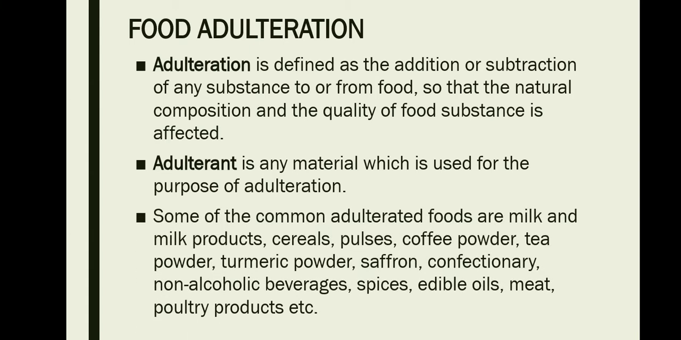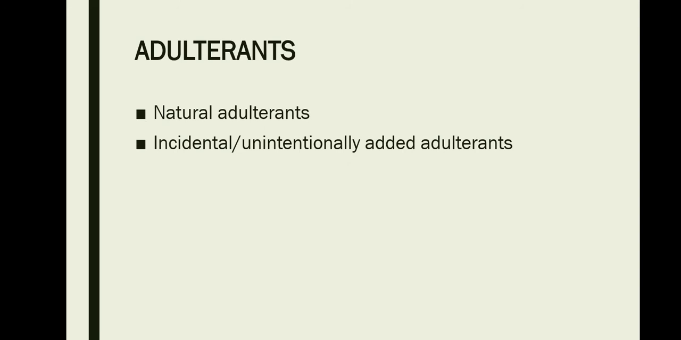Some of the common adulterated food are milk, milk products, cereals, pulses, coffee powder, tea powder, turmeric powder, saffron, confectionery, non alcoholic beverages, spices, edible oils, poultry products, and so on. Now, let's take a look at the different types of adulterants. Adulterants are divided into three as natural adulterants, incidental or unintentionally added adulterants, and intentionally added adulterants. Now let's take a look at each of these in detail.